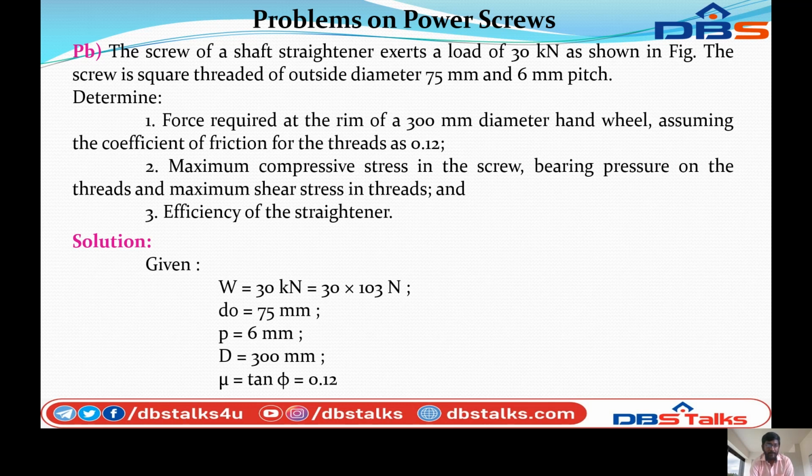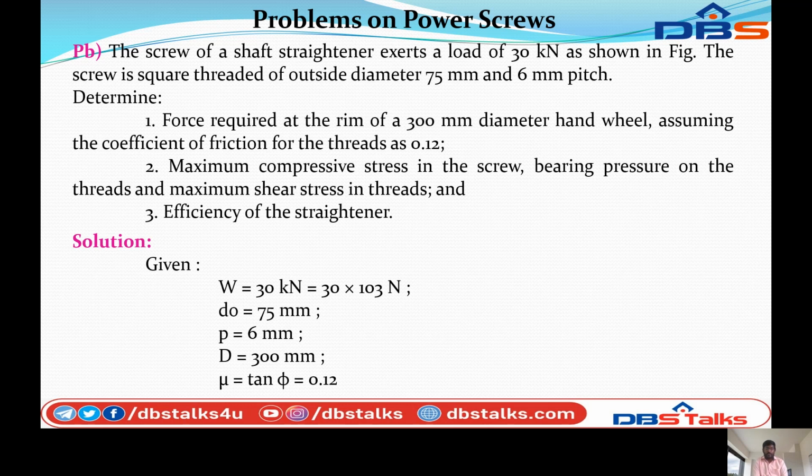So determine the force required at the rim of a 300 mm diameter hand wheel, assuming the coefficient of friction of the thread is 0.12. Also find the maximum compressive stress in the screw, bearing pressure on the thread, maximum shear stress in the thread, and efficiency of the straightener.